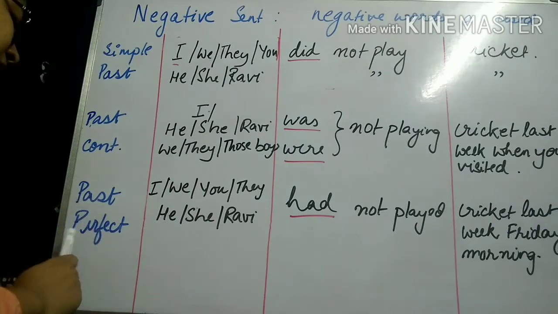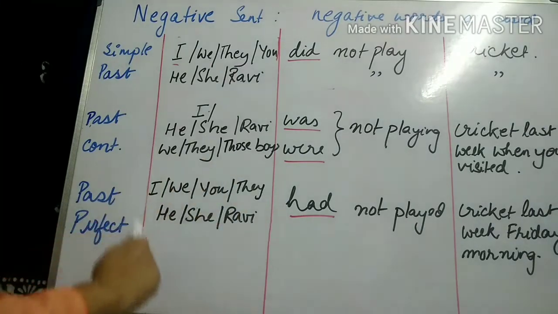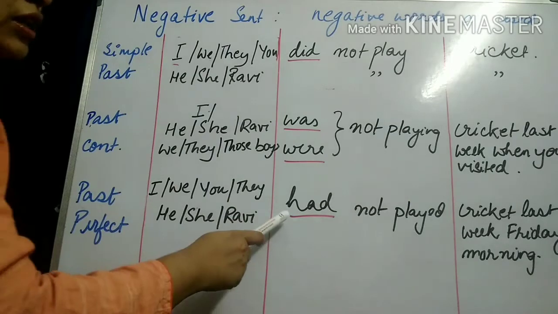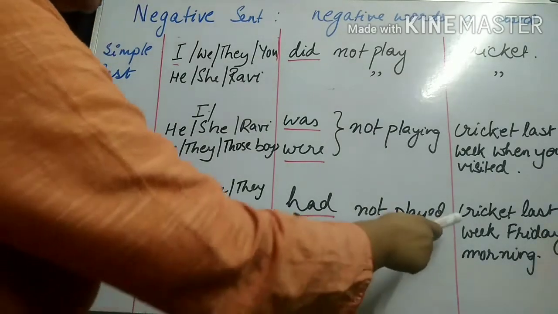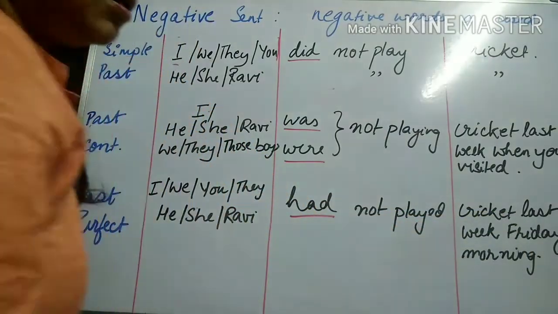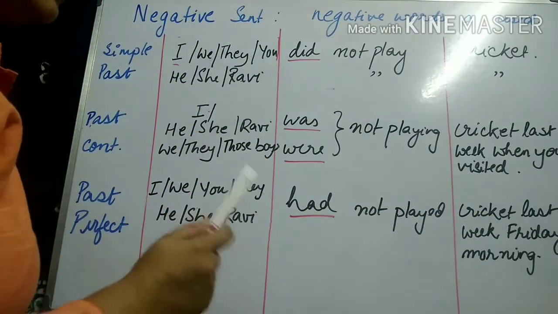And in past perfect tense, all the types of subjects will take up one single verb, that is had not played cricket last week Friday morning. Had not played. Why?